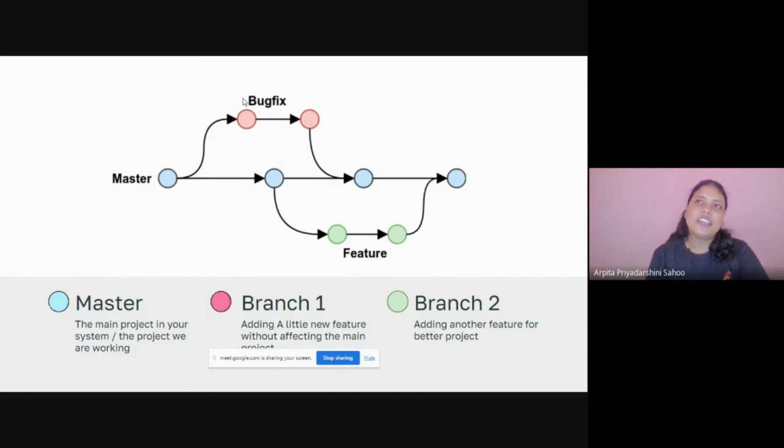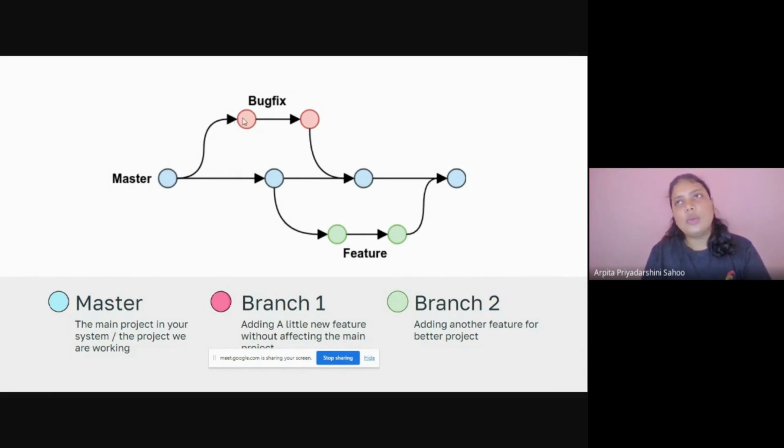There is a sophisticated word in corporate, that is bug fix, or we can say removing the error we have made in our project or file. Okay, so this is the main branch we have created first in our repository, and this is any branch.